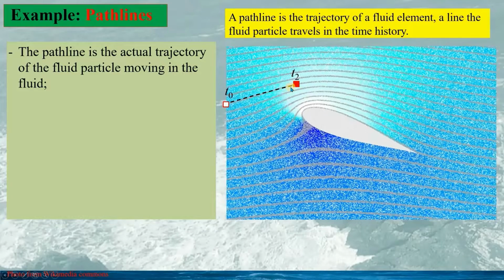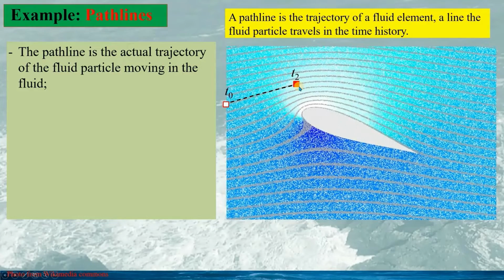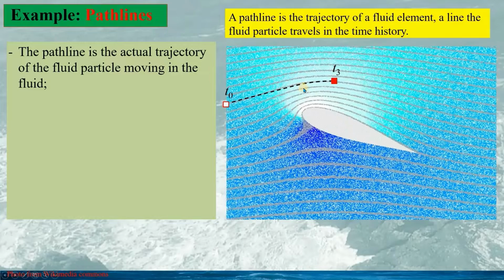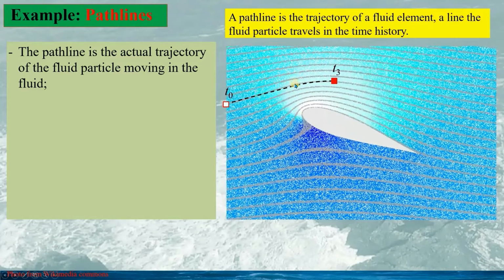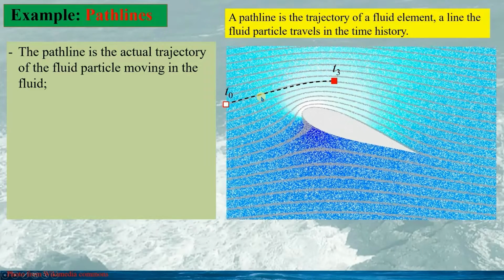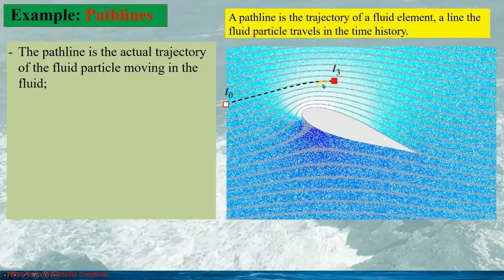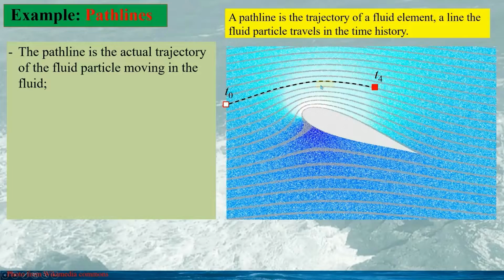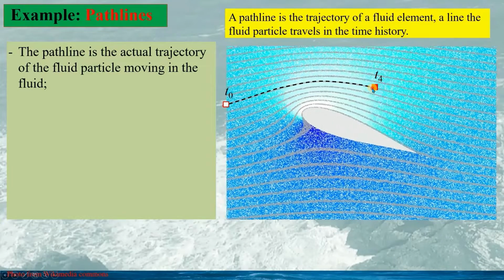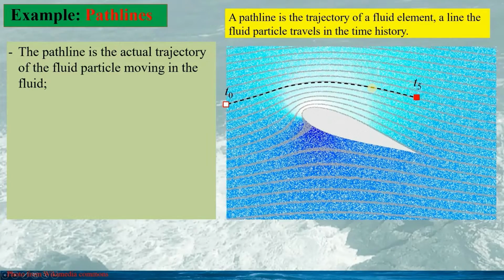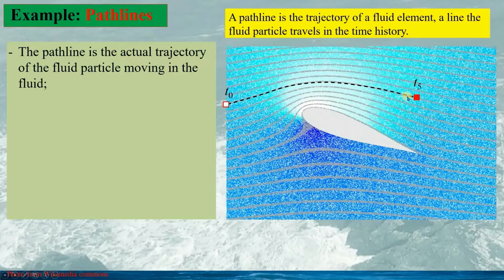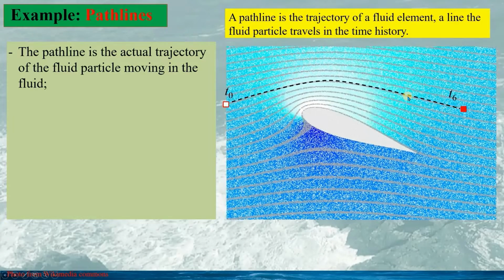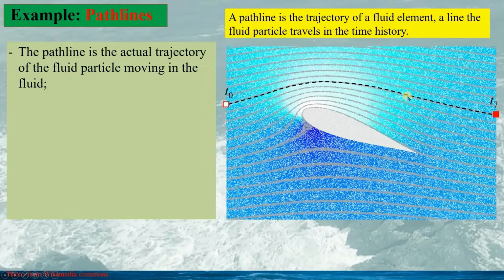So the path line is this dashed black line. And the next time step, we have time t3, and the path line is this. At t4, the path line is this, and at t5, the path line would be given as this. T6, and t7.